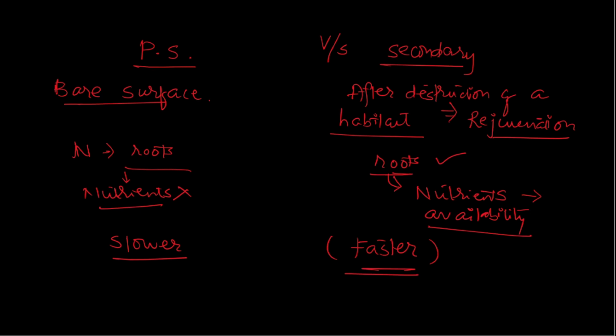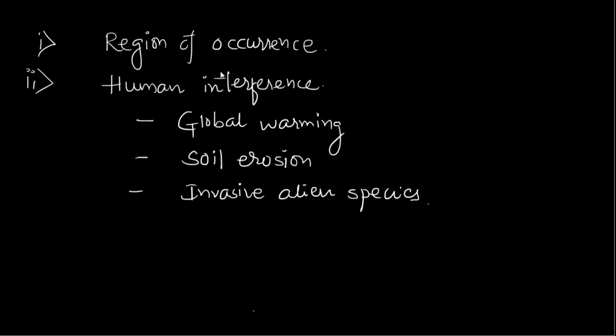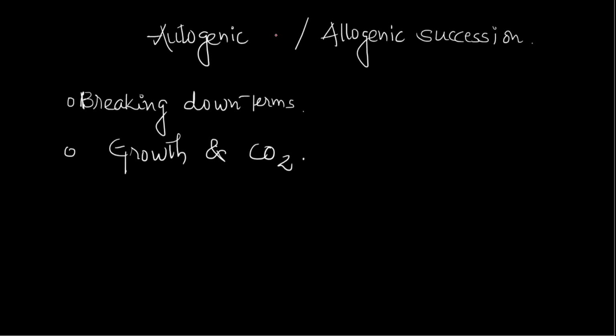Now moving on, we talked about this, and now we have region of occurrence. We talked about how there is bare surface versus rejuvenation, so we are very clear with that. Now, why does habitat destruction take place? Actually there are two kinds of reasons. We'll see that here. There are two types of succession, said to be autogenic versus allogenic succession. Now what is autogenic and allogenic succession?